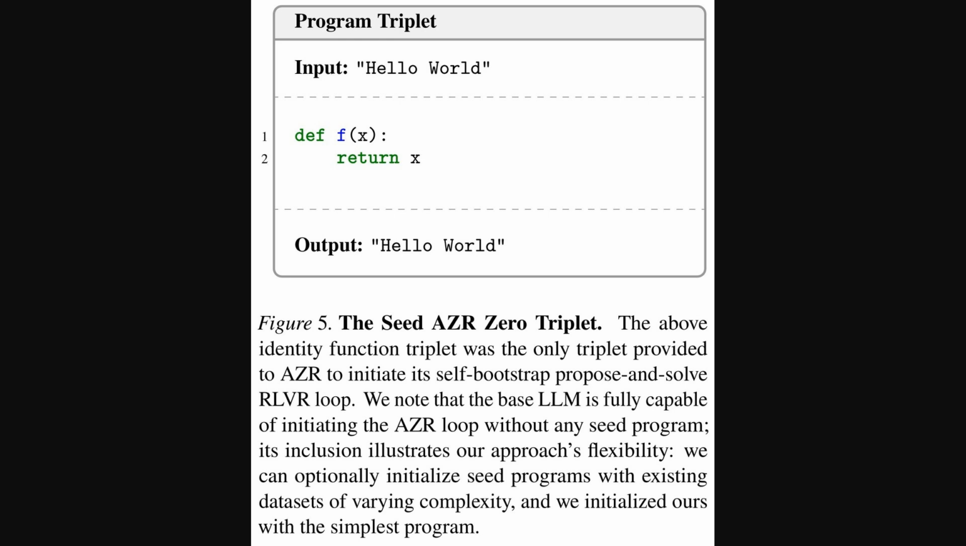You can see it's just an input, hello world, a very basic Python function that simply returns whatever it's given, and then the output, which is hello world again. This extremely simple example is all it takes to get the Absolute Zero Reasoner to start generating its own, more complex tasks and learning from them. The paper notes the model could even start without any seed, but this illustrates the approach's flexibility.